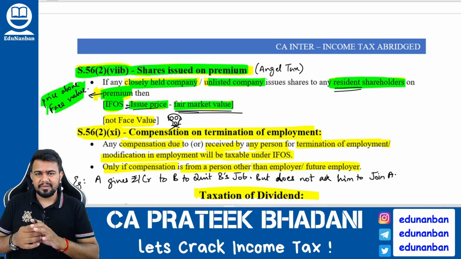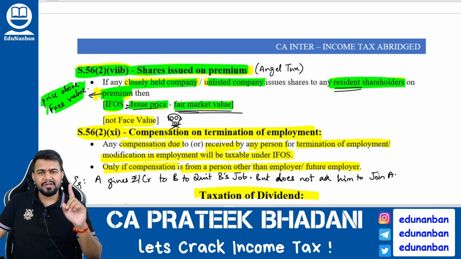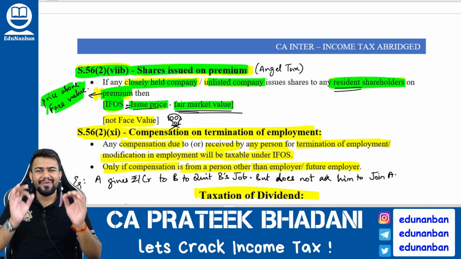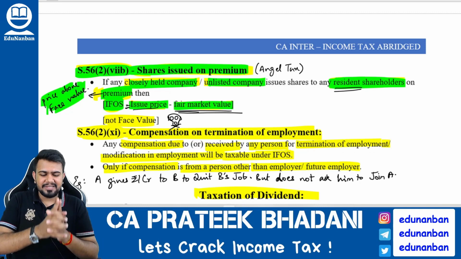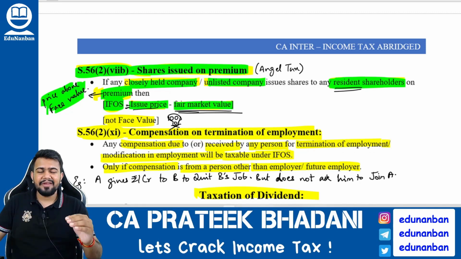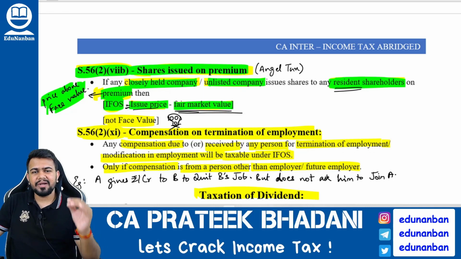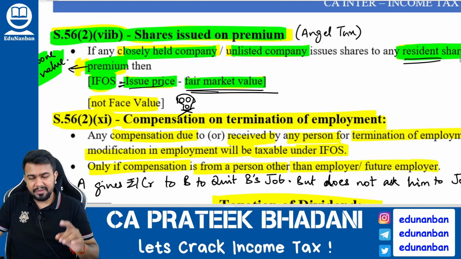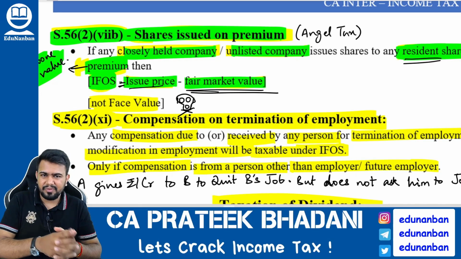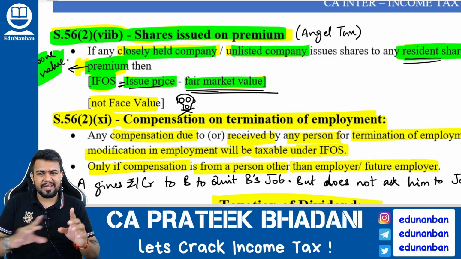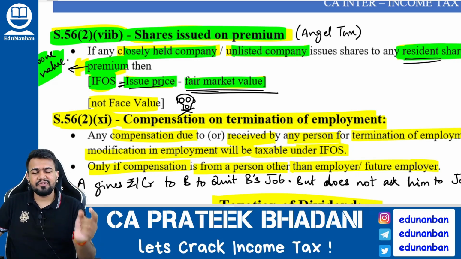So this is a tricky section. When will this section apply? Number one, the section will apply only if the company is a closely held company or unlisted company and it is giving the shares to a resident shareholder, and if shares are issued at a premium. Premium means a price above the face value. However, what will be income from other sources? Issue price minus fair market value. Not face value, issue price minus fair market value. So while checking the condition you have to consider face value, but while doing the calculation you have to consider fair market value. So be very careful.